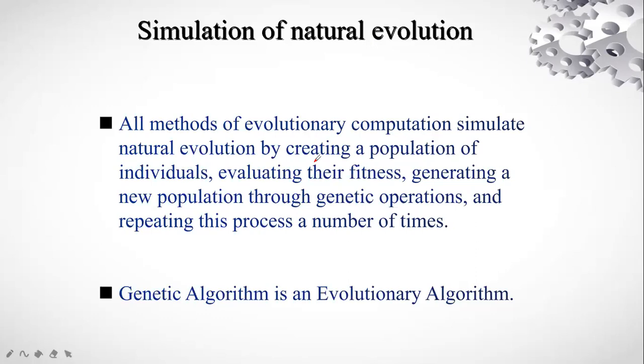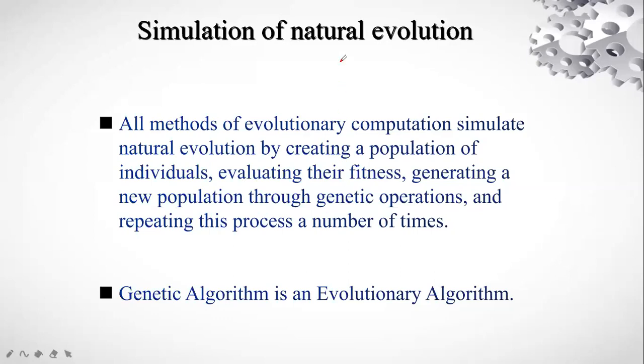If the parents have a better fitness function, the offspring produced will have a higher fitness function and will have higher chances of creating a better population and surviving in future. So all methods of evolutionary computation simulate natural evolution by creating a population of individuals, evaluating their fitness, generating a new population through genetic operators, and repeating this process a number of times.